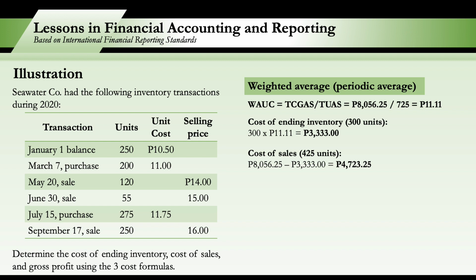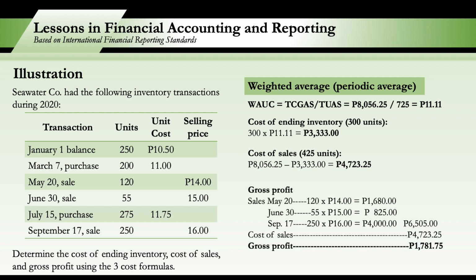So, cost of goods available for sale is 8,056.25. We deduct our cost of ending inventory, which is 3,333. Then our cost of sales is 4,723.25. And for the gross profit, we have the same formula. We will deduct the cost of sales of 4,723.25 from our sales of 6,505. Therefore, our gross profit is 1,781.75.